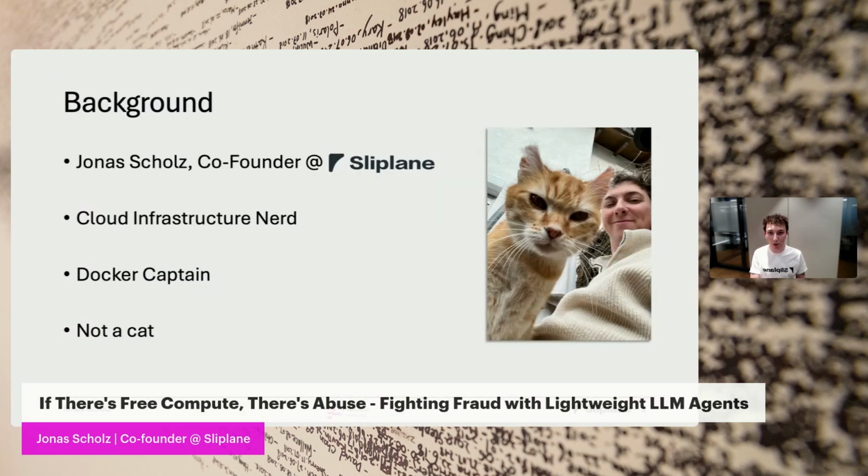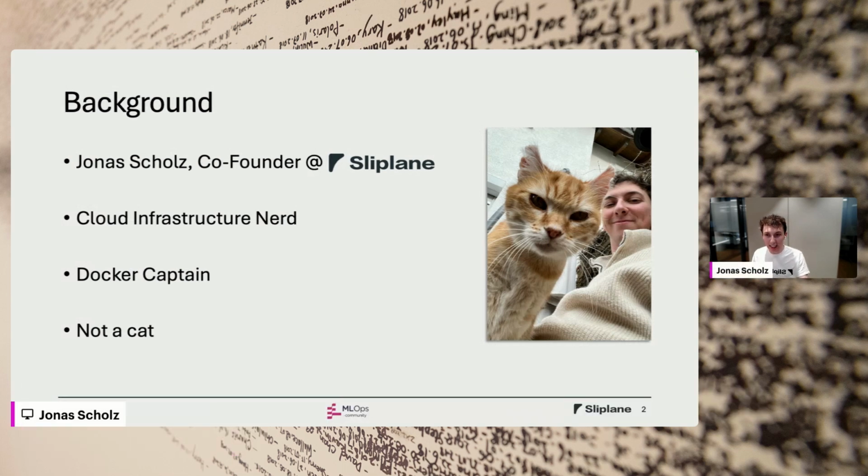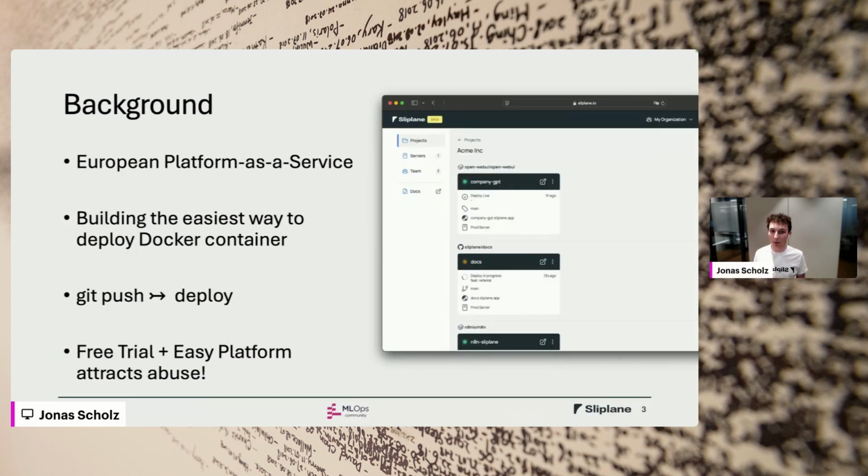I'm Jonas, the co-founder of Sliplane. Sliplane is a European platform as a service company. We're trying to build the easiest way to deploy Docker containers. You connect your GitHub repository, and then on pushing, you build your Docker image and deploy it on our own infrastructure. We're trying to make it especially easy for people that have no DevOps experience.